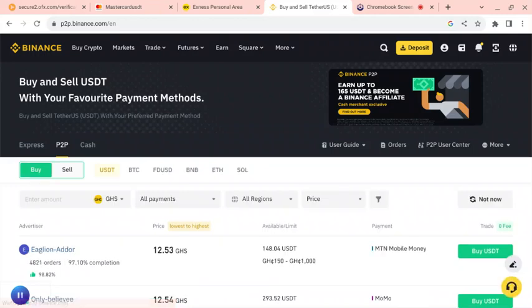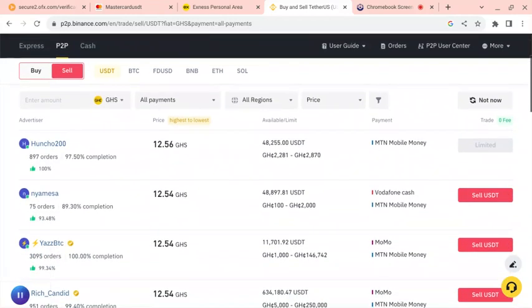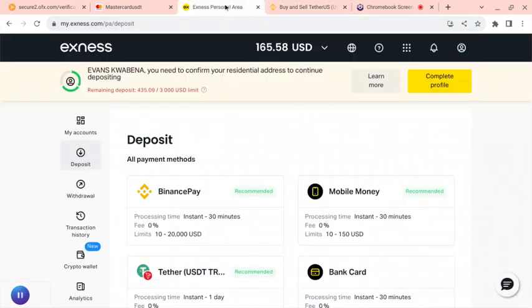So when I come here to sell my USDT, you see here, I can sell it at 12.56. When I get the coins from that app, I will do double transactions. From that app to Binance, they will deduct a fee. But from that app to Exness is free. So you get it on Exness for free.